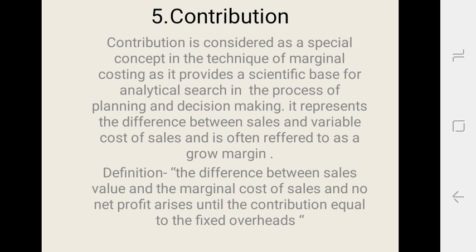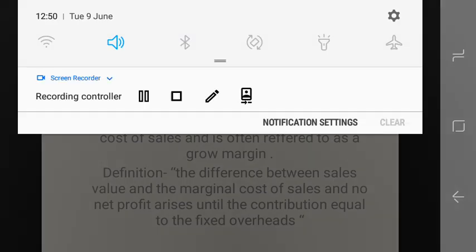Now we will see the definition of contribution. According to WWB, the contribution may be defined as the difference between the sales value and the marginal cost of sales. No net profit arises until the contribution equals the fixed overheads. Thus, contribution is the excess of the sales revenue over the marginal cost of sales, and it shows the amount each unit contributes toward absorbing the fixed cost and generating the profit.